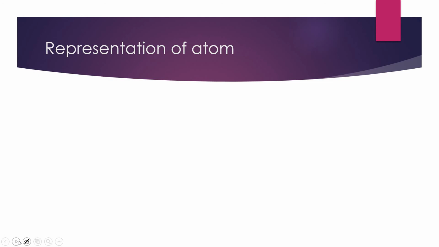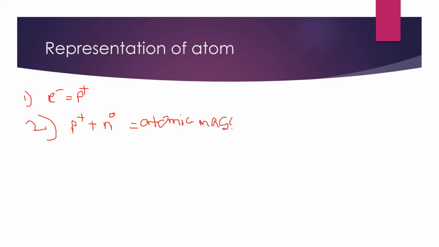Up to now we calculated the atomic number and the mass number, how many neutrons are present inside the atom, that electrons equal protons, and that protons plus neutrons give the mass number. I am writing all those statements here. First one, electrons equal to protons. Second one, protons plus neutrons equal to atomic mass, or else the weight of the nucleus inside the atom, we can say.